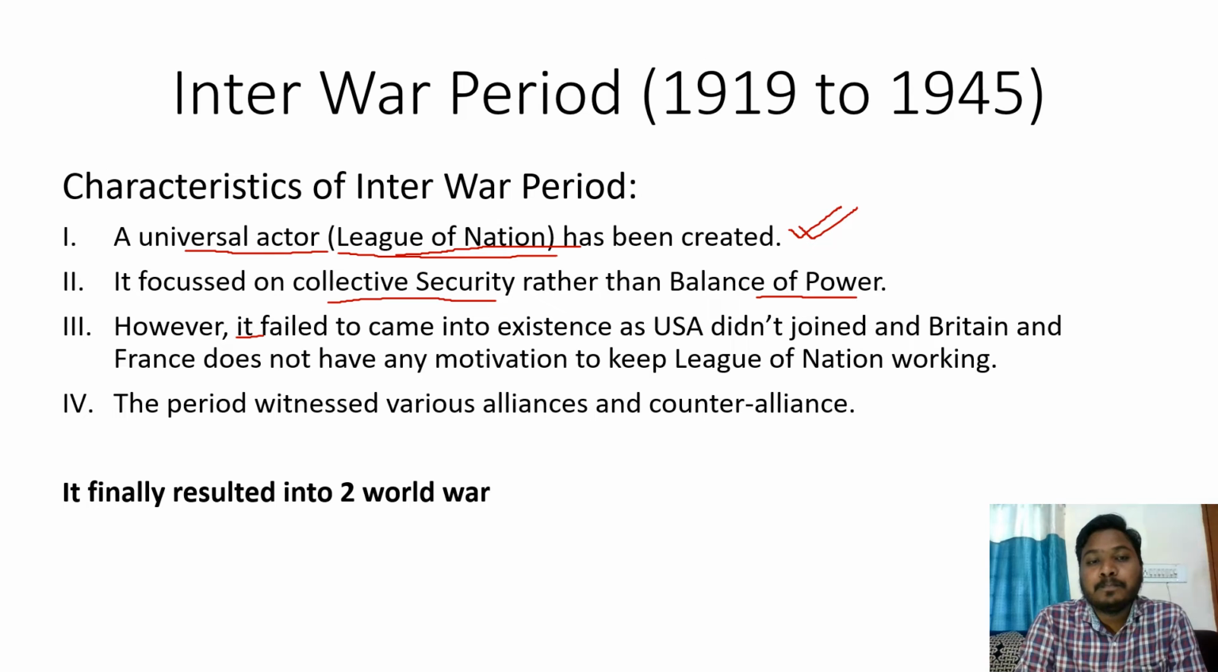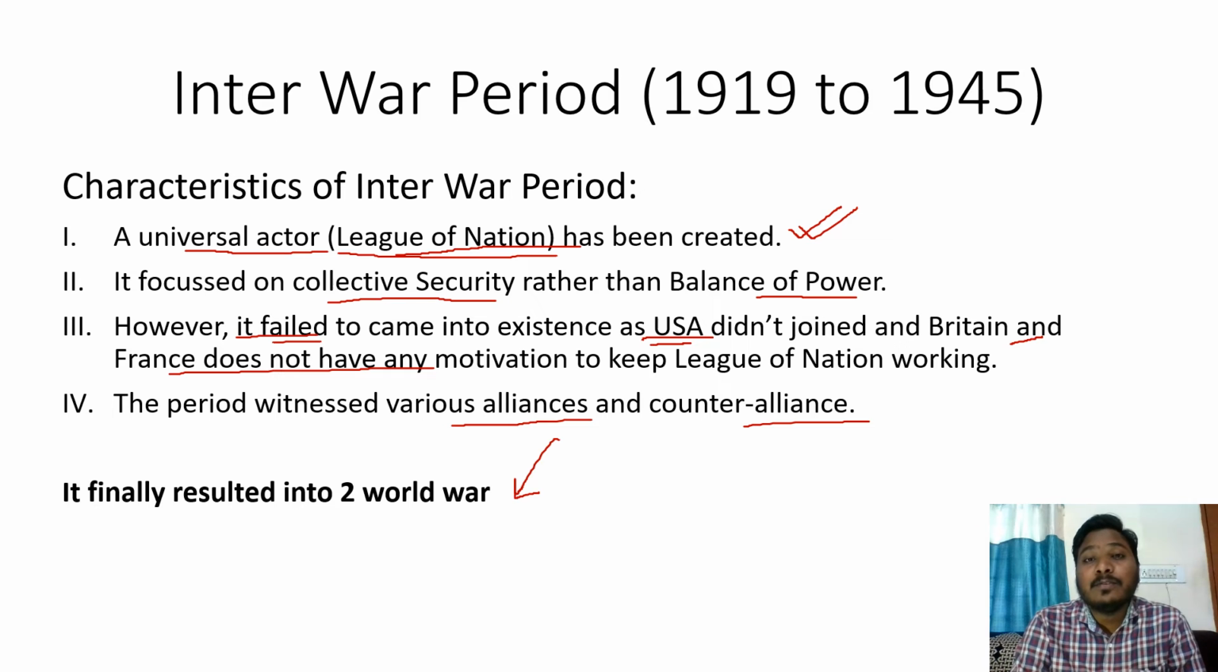Why did it fail? Because the one who proposed it, the United States of America, didn't join it, and Britain and France did not have any such motivation to keep the League of Nations working. So it was very clear that it would fail, and this resulted in the creation of various alliances and counter-alliances, and led to the Second World War.